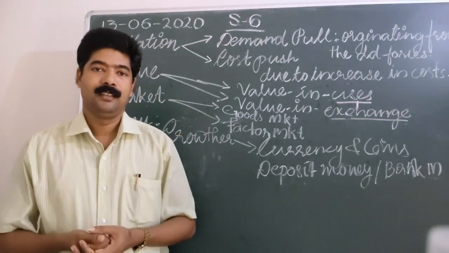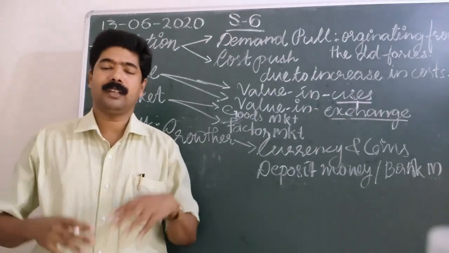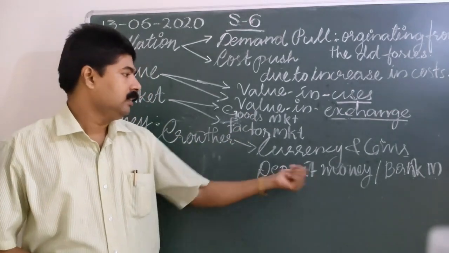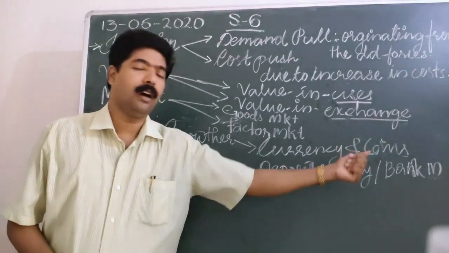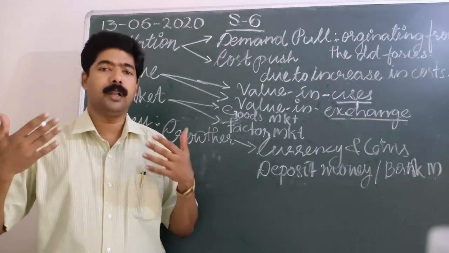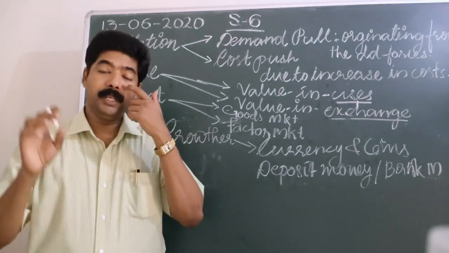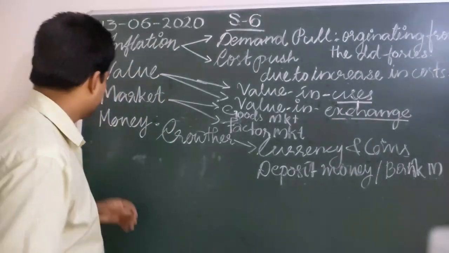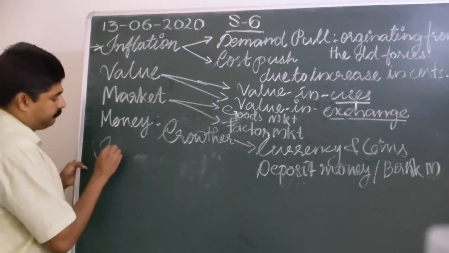So currency and coins are one type, then bank deposit or deposit money or bank money. These are the two types. And what type of economy do we have? We have a money-using economy, not a barter system. Clear? Then we go to the next, income.